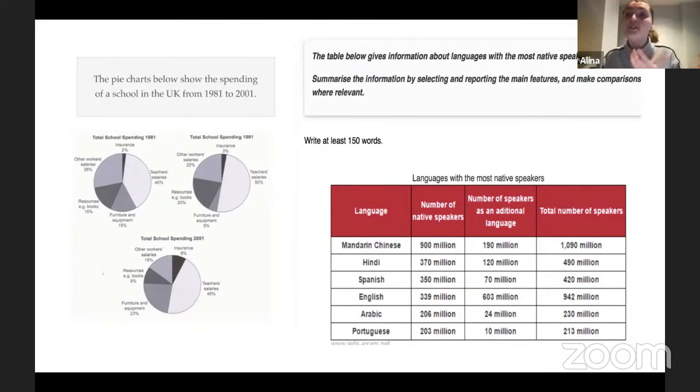So I can visually help myself to show how numbers decrease or increase. This is the way we work with tables. Please feel free to take some notes on your table, especially if you take a paper-based test. If it's a computer-based test, then just make sure that you try to visualize how those numbers are changing, because that's exactly the main thing which you need to describe in any graph,